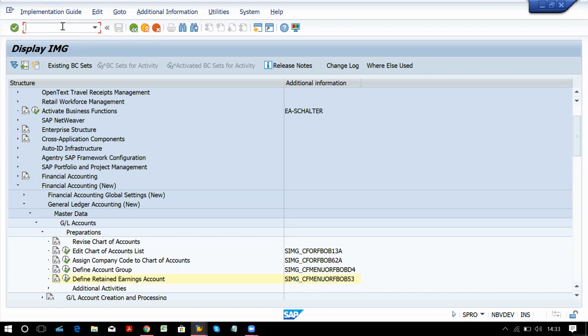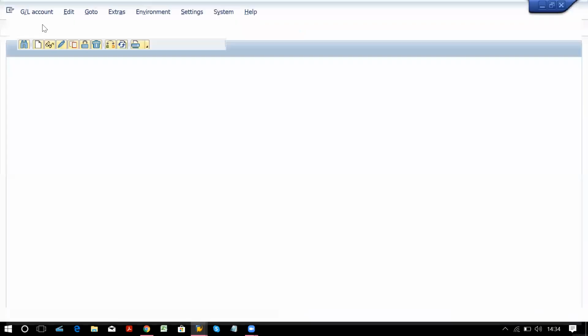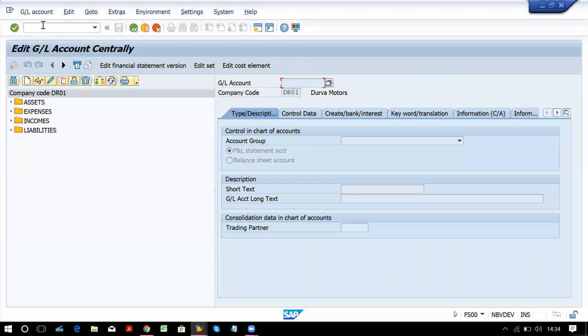So we have the T code for creation of GL account, that is FS00. This is the T code we have for creation of GL account.